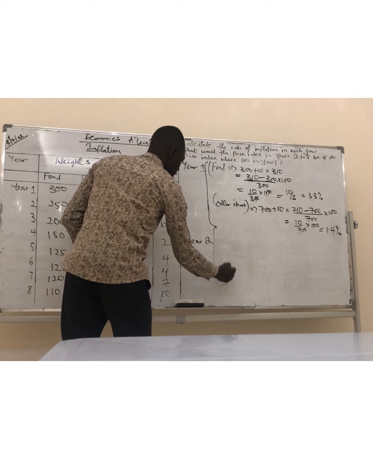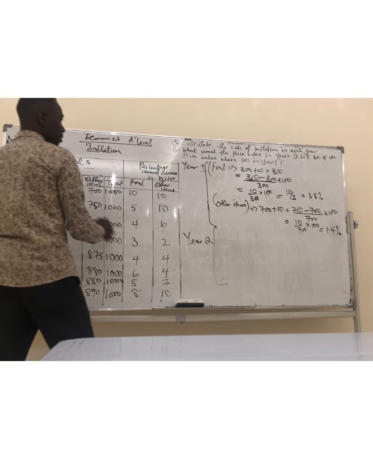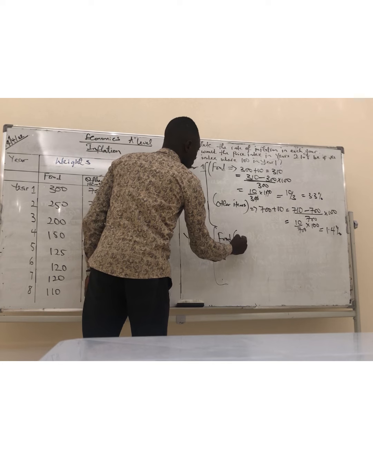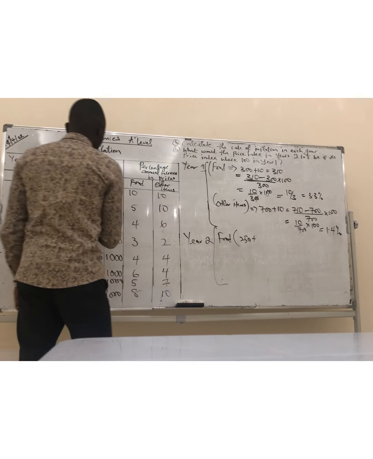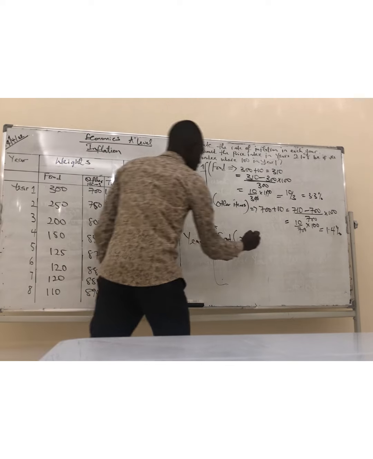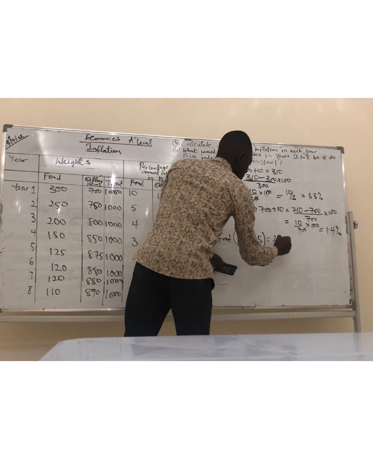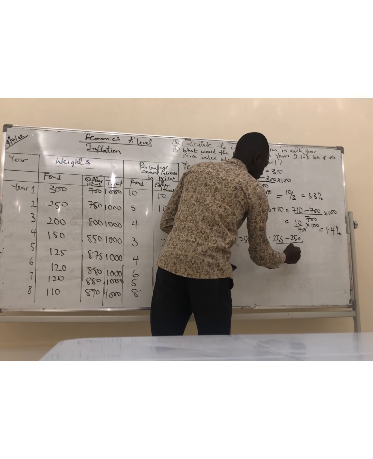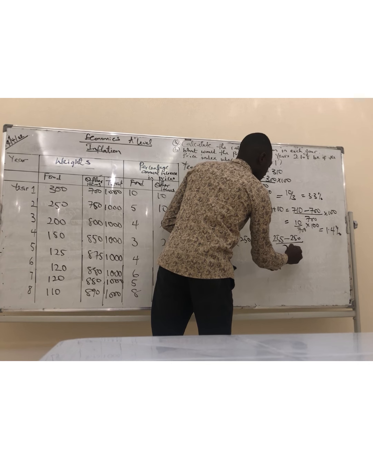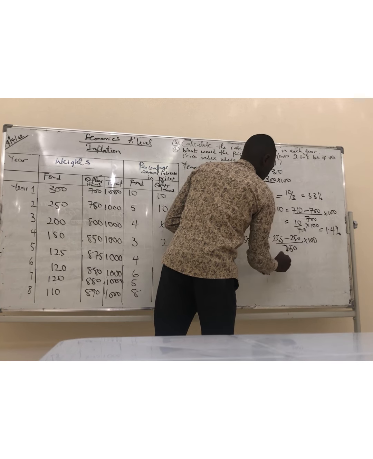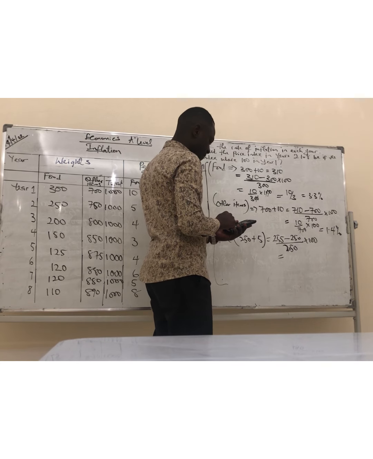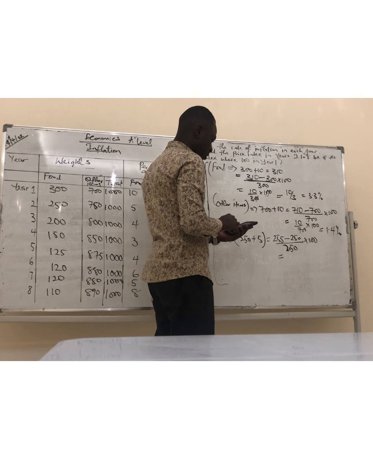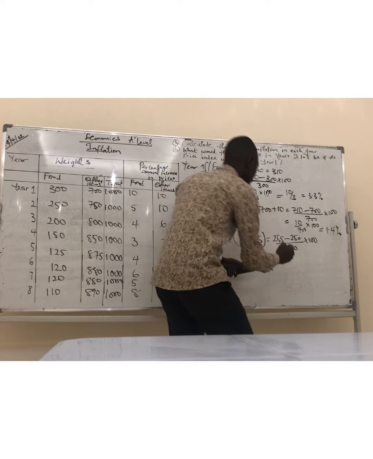Year two, the same way. We have 250, which is for food. Food, 250 plus. What's the rate in percentage? 5%. Plus 5 gives us 255 minus the original 250 over 250 times 100. So we have 255 minus 250 divided by 250 times 100. 2%. So this is 2%.